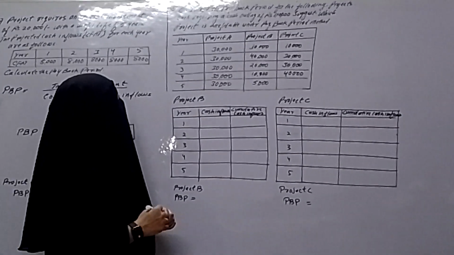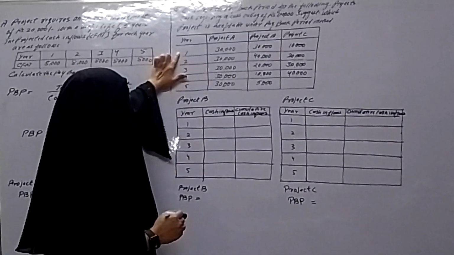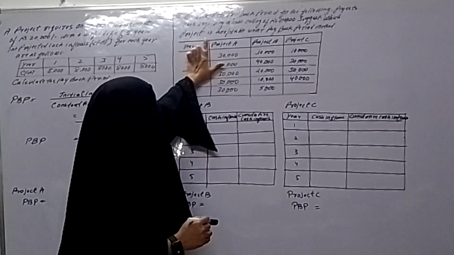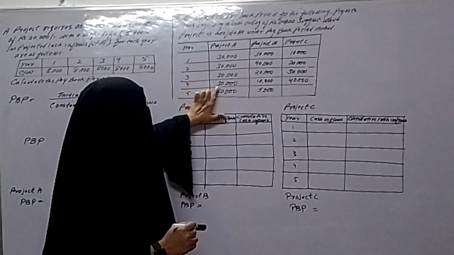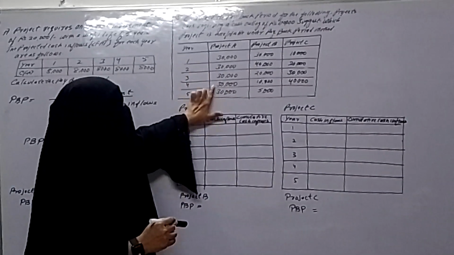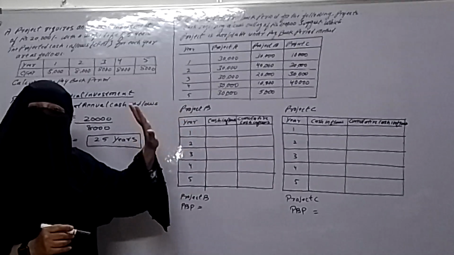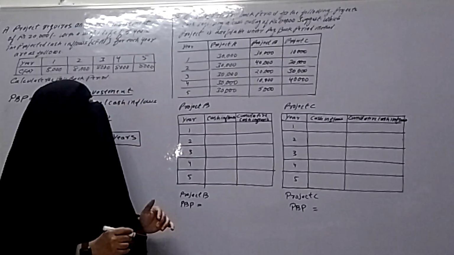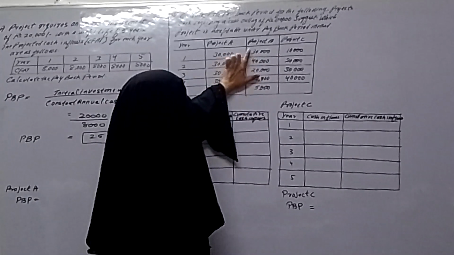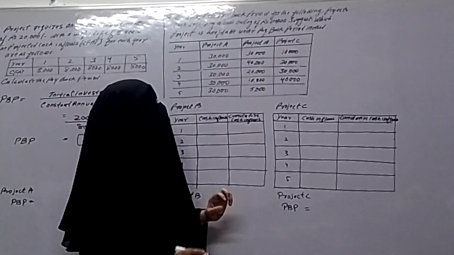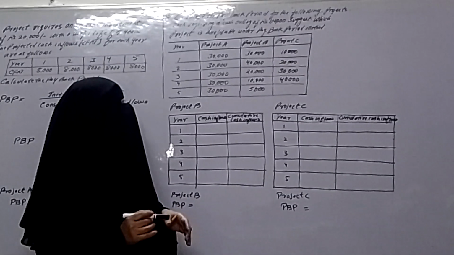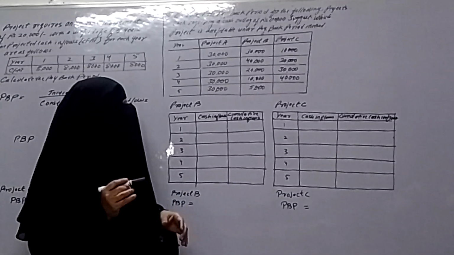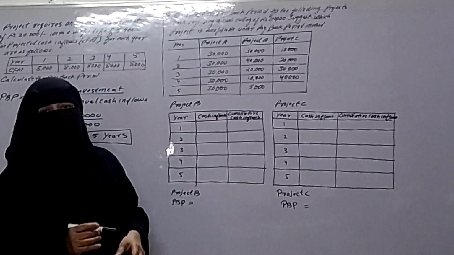Here years are given, 5 years. For project A, the cash inflows are 30,000 every year. For project A the cash inflows are uniform, constant from first year to 5th year. Now for project B, the cash inflows are 30,000 in the first year, then 40,000, 20,000, 10,000 and 5,000.